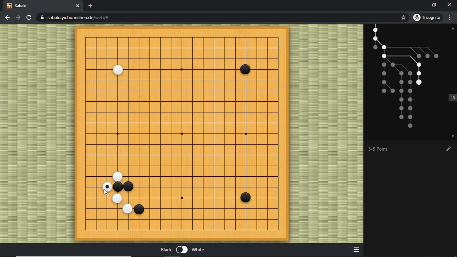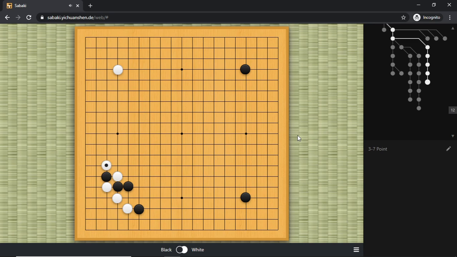This is a perfect place to trick them or drag them into a fight that they're not familiar with. But anyway, let's first talk about what if black cuts from the outside. Well, to basically defend against this cut, white will Atari first, right?